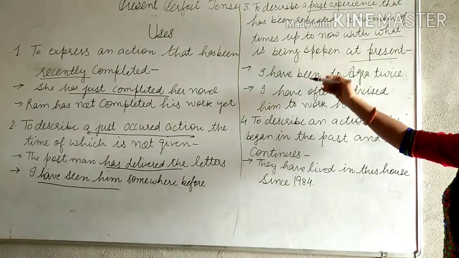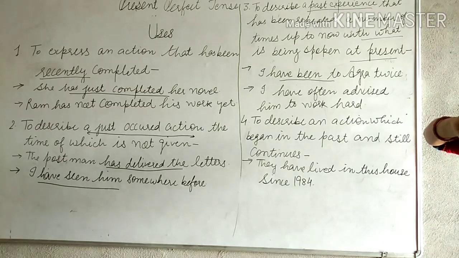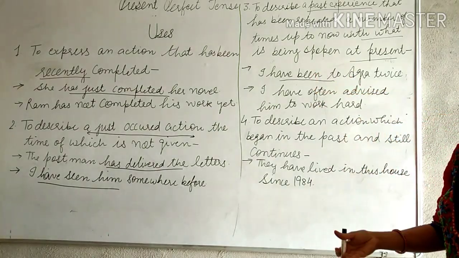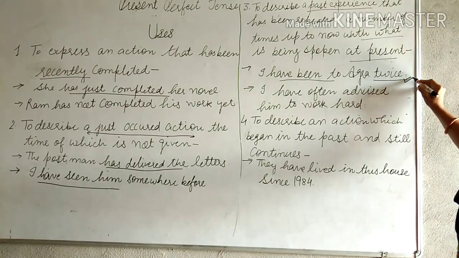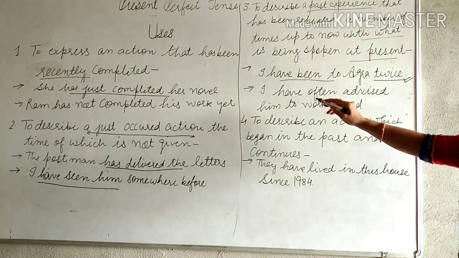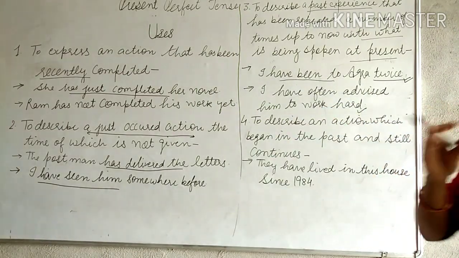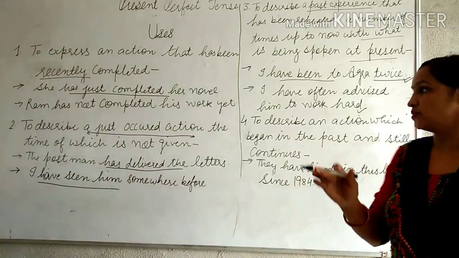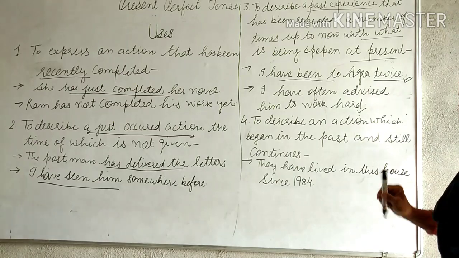So, I have been to Agra twice. It means he has visited Agra twice; the number of times is given. I have often advised him to work hard, meaning that it has been done many times. So this is the use of present perfect tense.